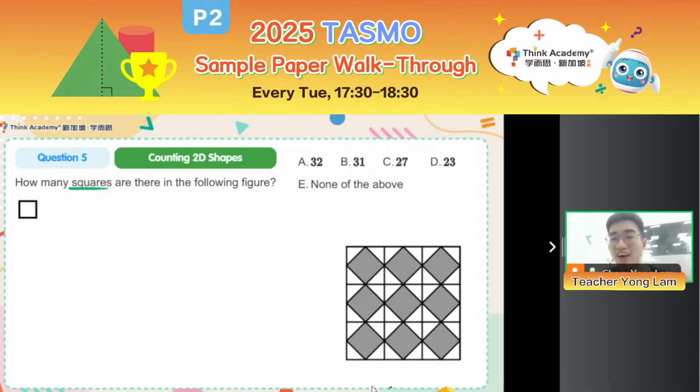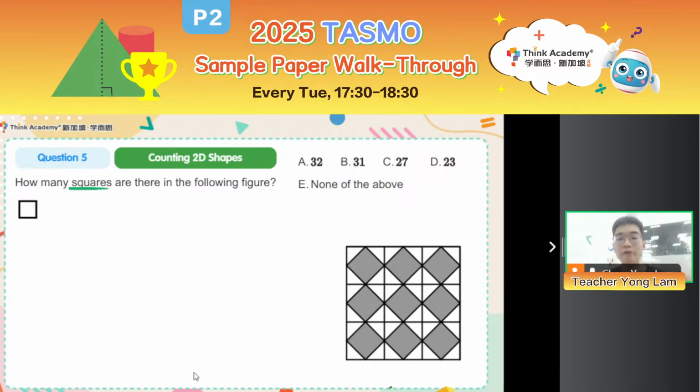It has 4 sides, all of its sides are equal. The strategy when it comes to counting squares is to always list in terms of size and direction. Why do I say direction? I'll talk about it later. Usually the simpler type of questions will include some upright squares of different sizes.